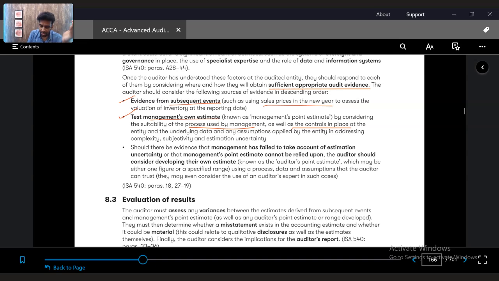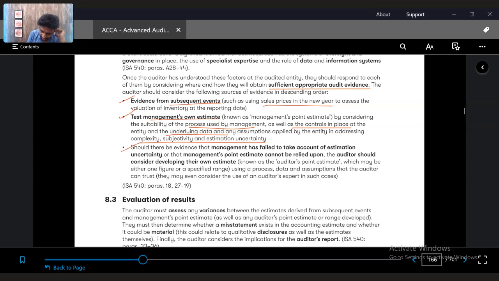Have the assumptions and data been reviewed appropriately? Have complexity, subjectivity and uncertainty been addressed clearly, etc.? These should be very clearly tested and have to be reviewed by seniors as well, not just the juniors, and the partner also needs to review these certain criteria.